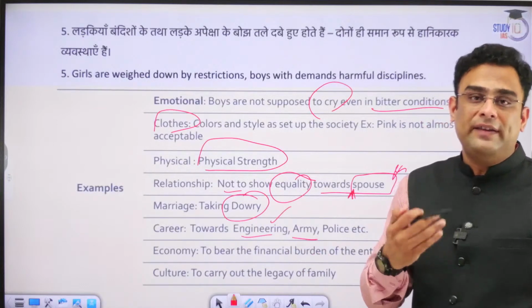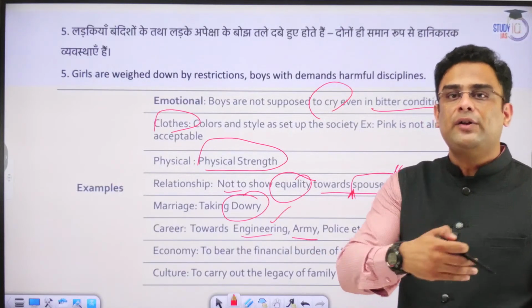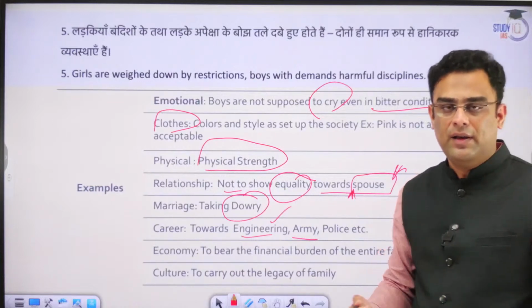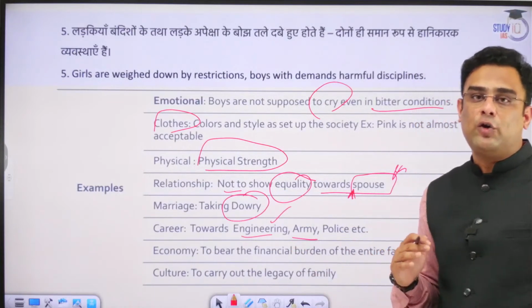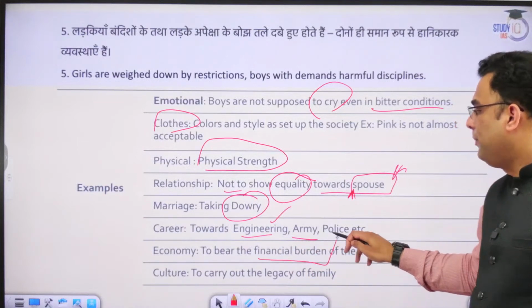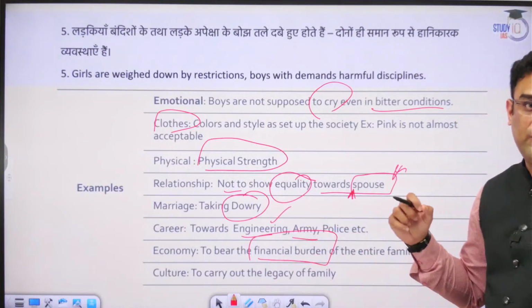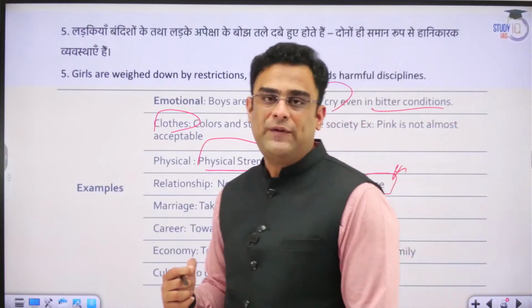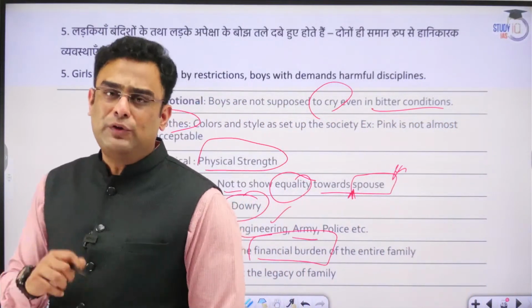Although it is now perhaps easier for women to enter the domain of careers which were exclusively for men earlier, the reverse cannot be said to be true. Economy-wise, he is expected to be the breadwinner of the family, bearing the entire cost of the family. Now this also needs to change.